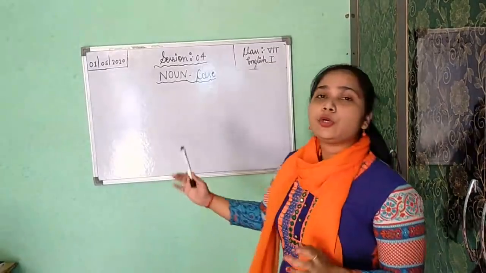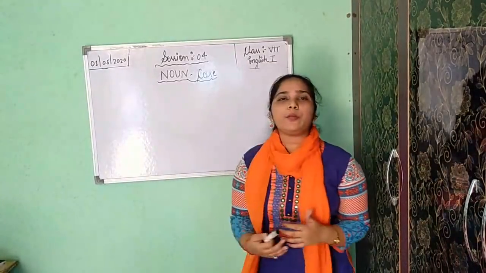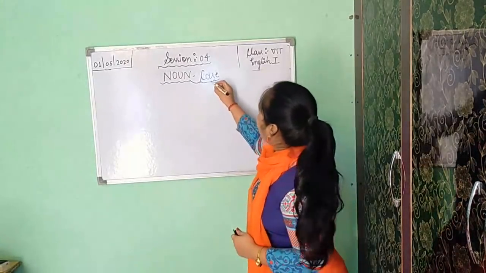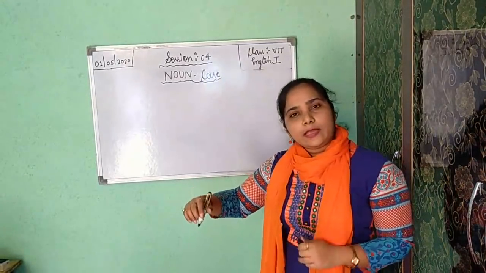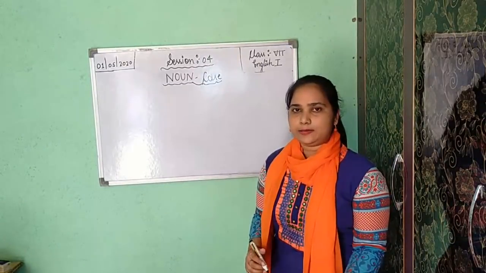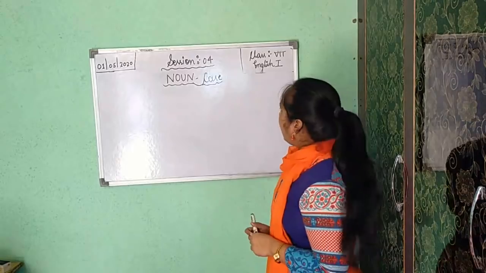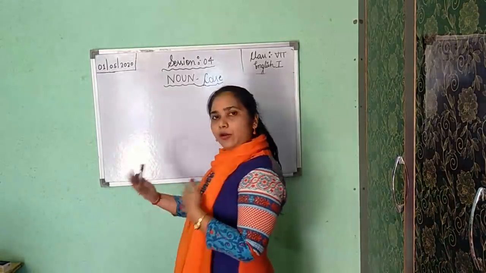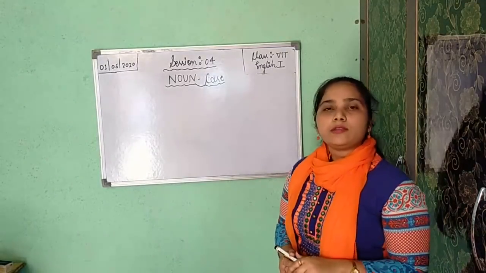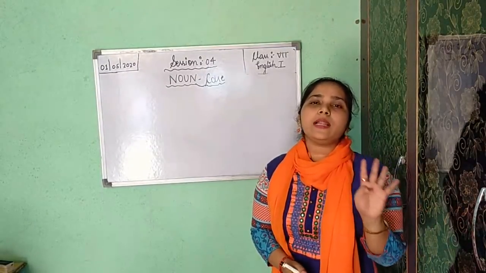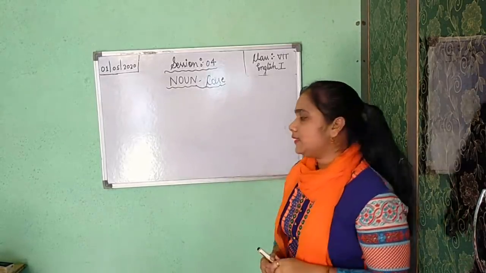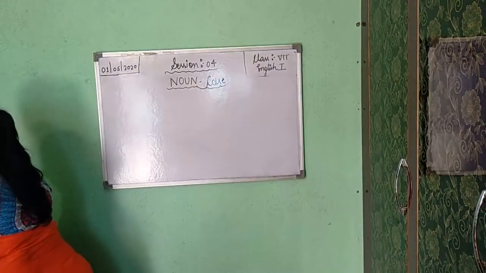So case shows the relation of a noun or pronoun in a sentence. Understood? Now, case can be a noun or case can be a pronoun. So, there are 4 principal cases.